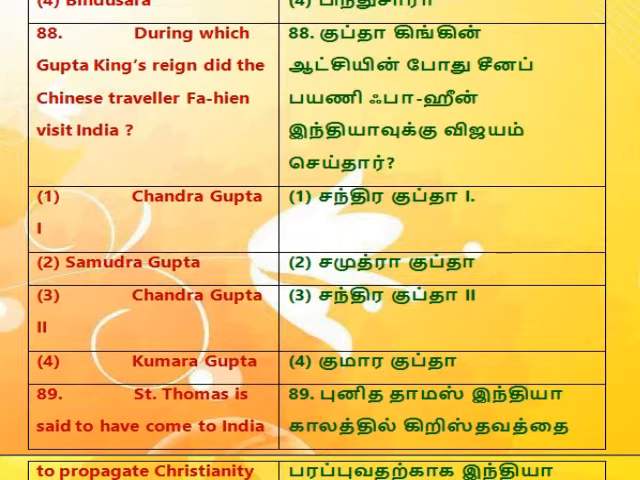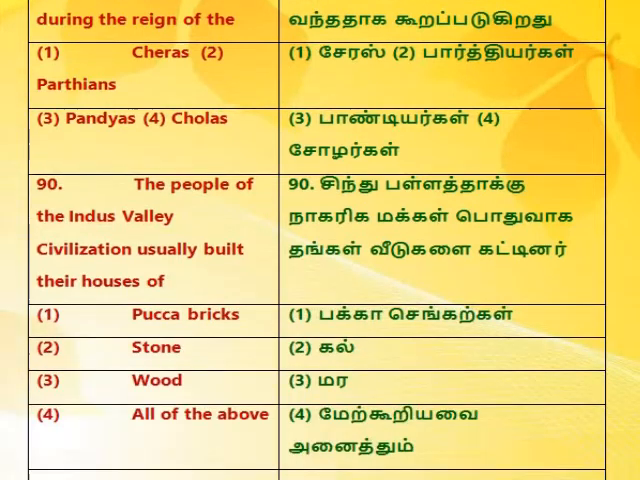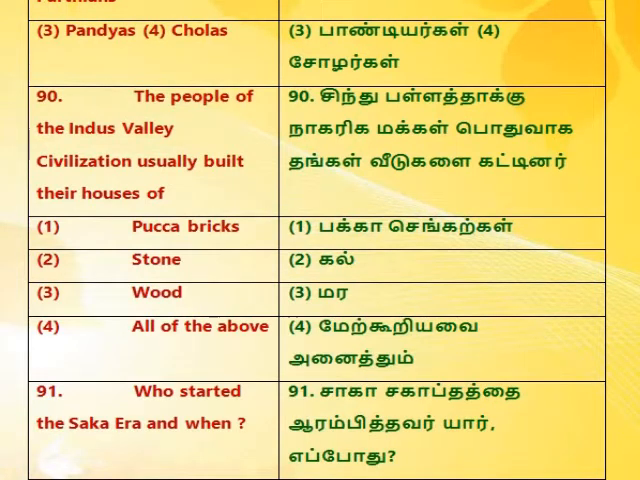1. Chandragupta I, 2. Samudragupta, 3. Chandragupta II, 4. Kumaragupta. 89. Saint Thomas is said to have come to India to propagate Christianity during the reign of the 1. Cheras, 2. Parthians, 3. Pandyas, 4. Cholas. 90. The people of the Indus Valley civilization usually built their houses of 1. Pakka bricks, 2. Stone, 3. Wood, 4. All of the above.